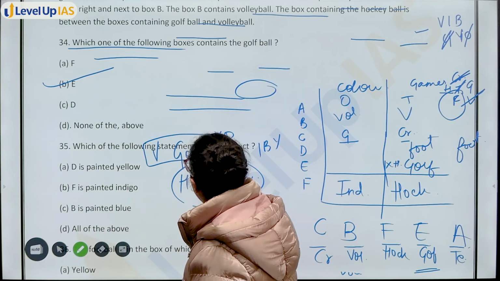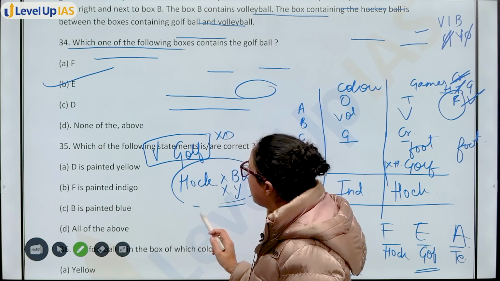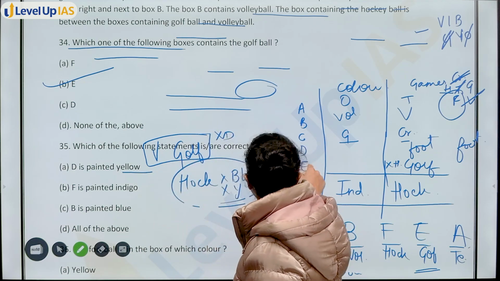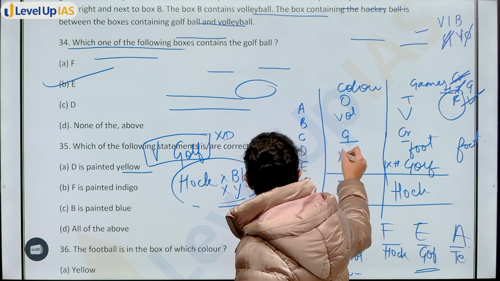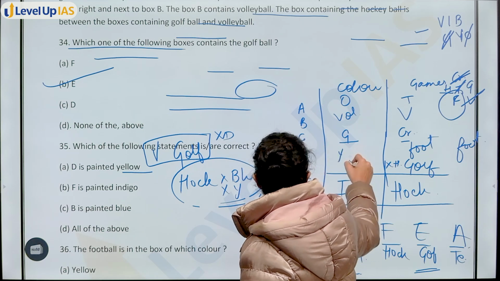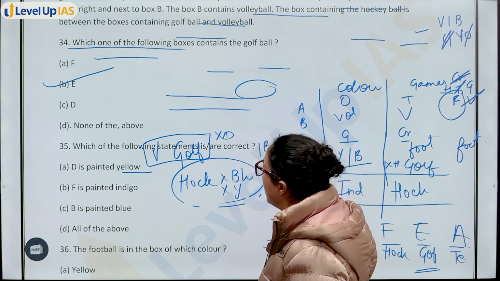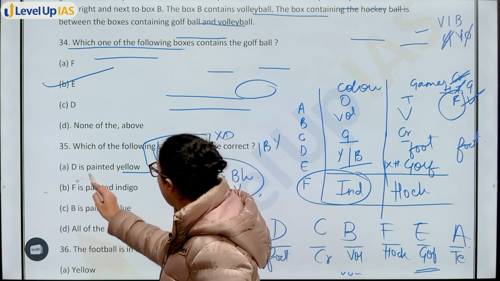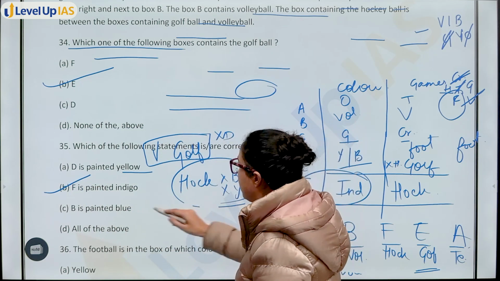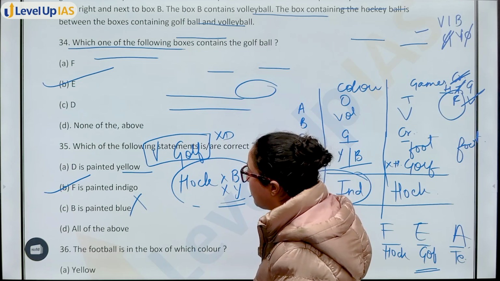Now, which of the following statement is correct? D is painted yellow. It is not compulsory that D is painted yellow. It can be yellow also, and the other color it can be B also. Next you have F is painted indigo. Yes, this is true. B is painted blue. This is incorrect. So option B is my answer.